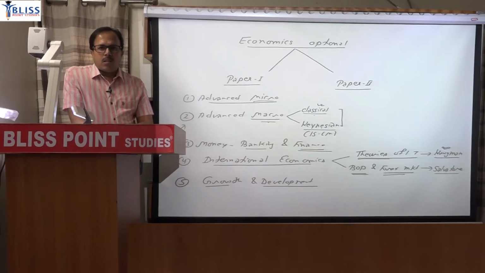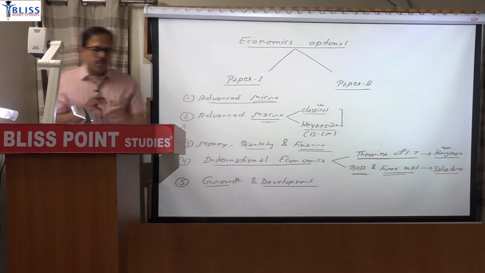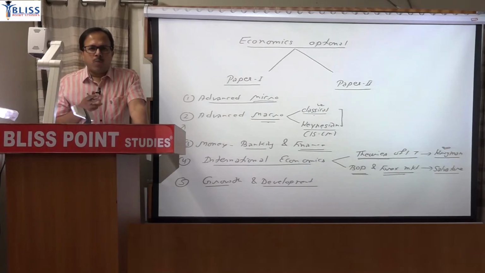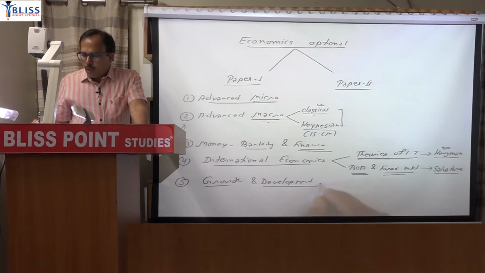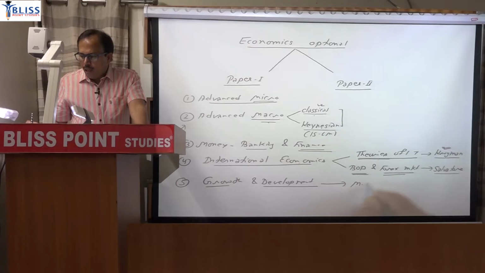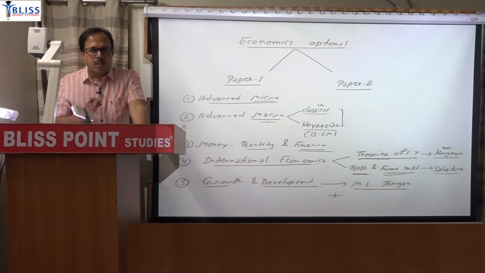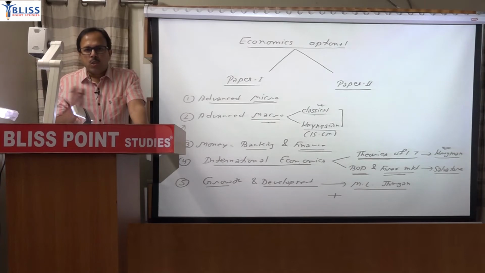The other one is Jones for the Romer model, and Debraj Ray's Development Economics book for the Harris-Todaro model and the Lewis-Ranis-Fei model. So you have to keep ML Jhingan, but apart from that, the rest you will get in the form of your study material. So you don't have to buy Debraj Ray, and you don't have to buy Jones.